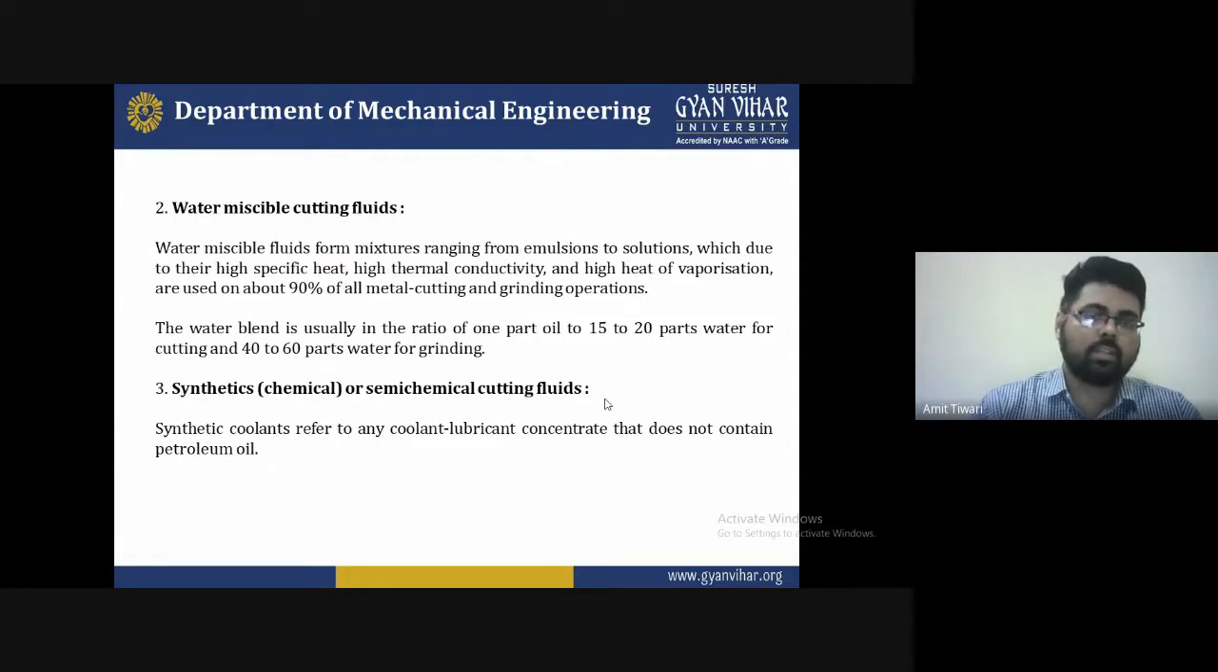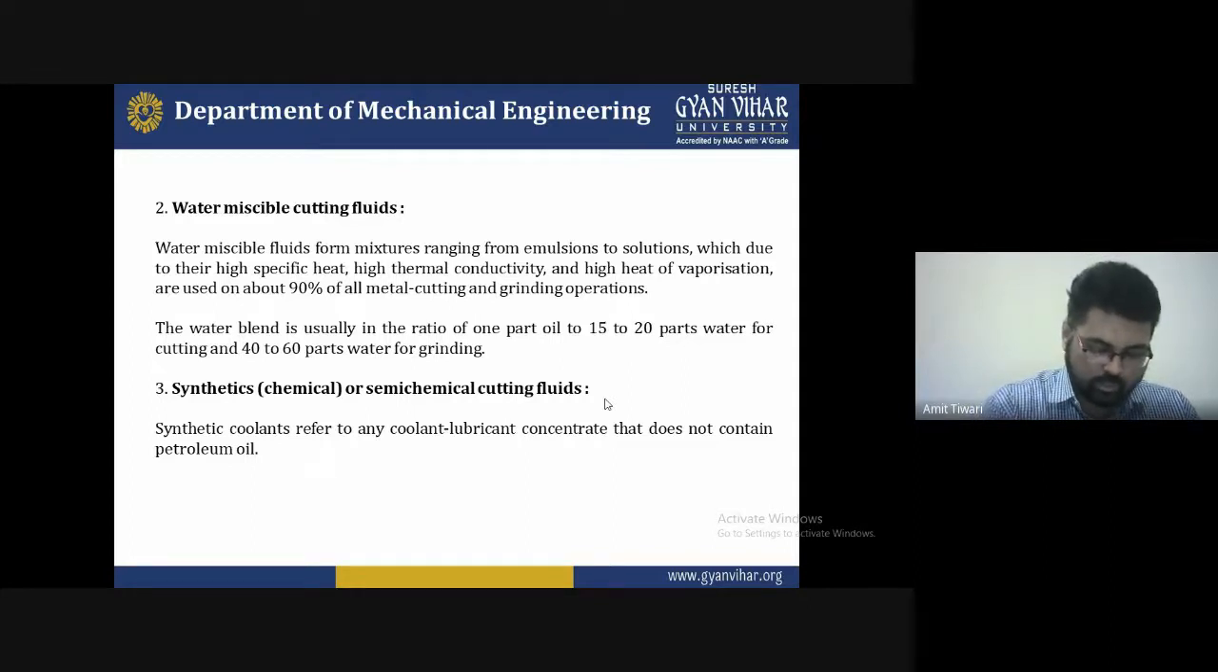The second one is the water miscible cutting fluid. Water miscible fluids form mixtures ranging from emulsion to solution, and due to their high specific heat, high thermal conductivity, and high heat of vaporization, they are used in about 90% of metal cutting and grinding operations. These operations are performed during metal cutting or grinding, because grinding is also required for good machining.